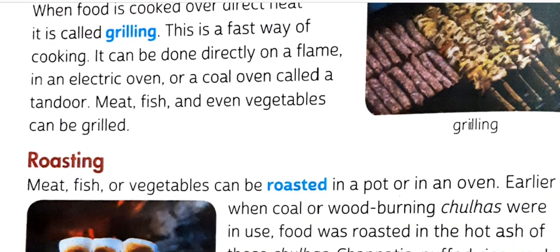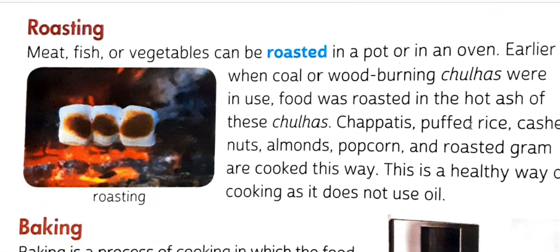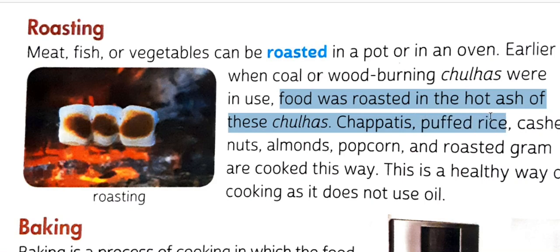Come to the next point, roasting. Roasting is another way of cooking food. In this process meat, fish, and vegetables can be roasted in a pot or an oven. Earlier, when coal or wood was burned in a chulha, you have seen the chulha. When we use a chulha for cooking food, this process is called roasting. Food was roasted in hot ashes.